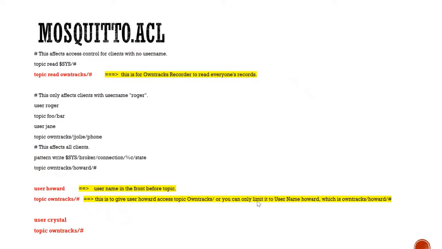So you can also limit to Howard topic as well. Okay, so you can just change like this. Okay, so the format will be like this.